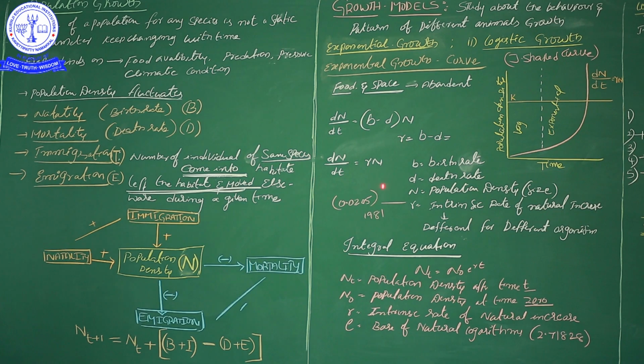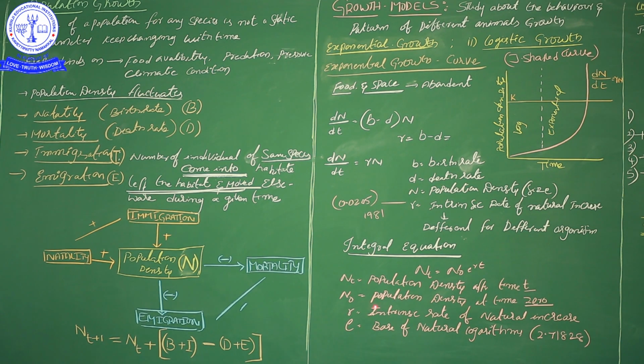Mathematically you will understand very well. Now when you apply the logarithmic value to the integral, the equation becomes Nt = N0 e^(rt). Here Nt means population density after the time, 1 year after, 2 years after, however much time you take for observation. That is a particular time.